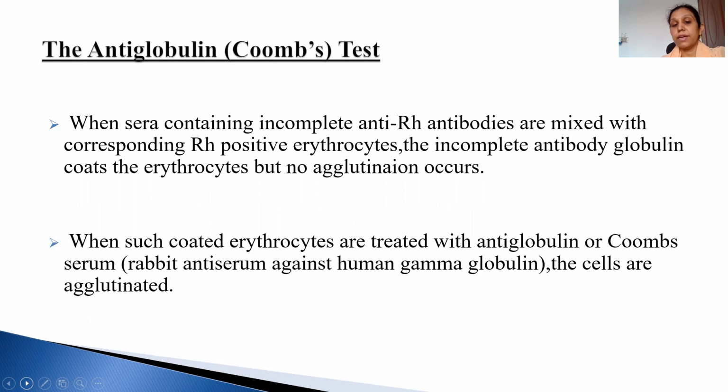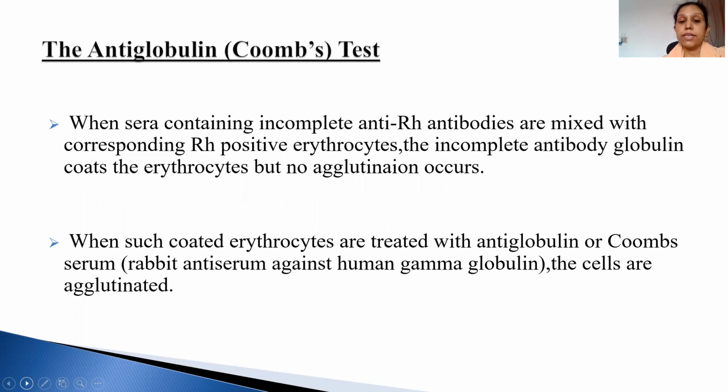Sometimes in our body, some incomplete antibodies are formed. That mostly happens when there is Rh incompatibility. You must have heard this term Rh incompatibility in physiology, in erythroblastosis fetalis and all. In that condition, the antibodies which are formed are anti-Rh antibodies that are incomplete.